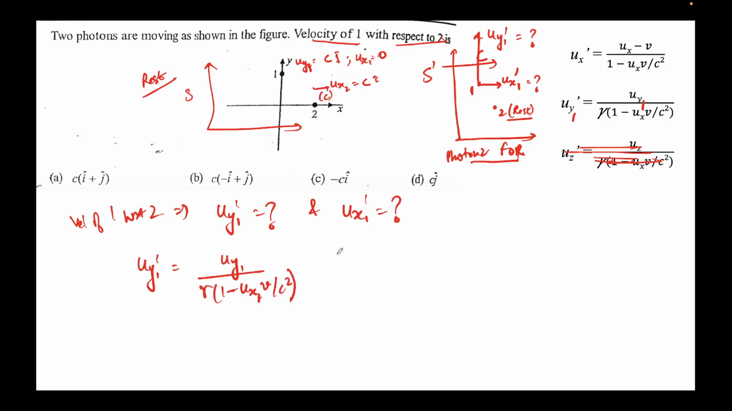ux1, we are talking about ux1 here, particle 1, so everything would be 1 here. What's the value of uy1? uy1 is c j cap, divided by 1 minus, what is the value of ux1? ux1 is nothing but 0, times, what's the value of v? The value of v is c. We denoted v as the velocity of the S prime frame, that's the nomenclature in this formula. This will be c over c square. This will come out to be c by gamma j cap. We don't know gamma, but we can calculate gamma.